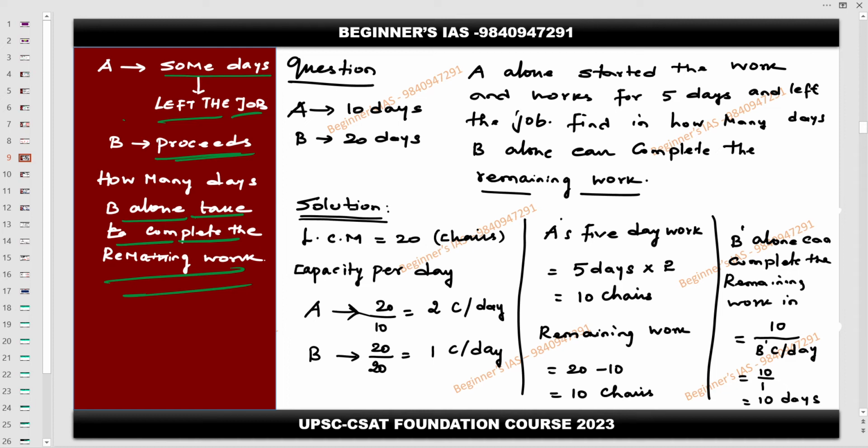Fine. So now, if A alone takes 10 days, B takes 20 days. Now, this is the question. So what is the LCM? The LCM is nothing but 20. So that is the total work.